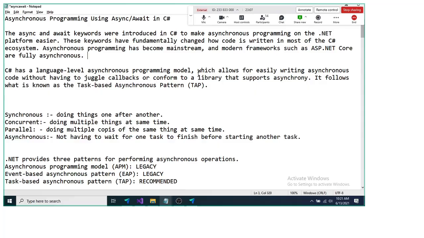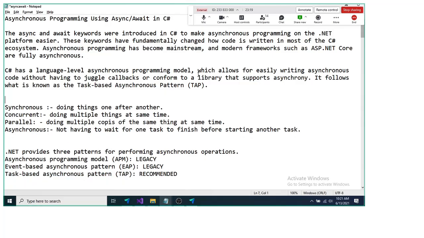The popular mechanism we have for asynchronous programming is the task-based asynchronous pattern. We use the task-based asynchronous pattern to write asynchronous code, or do asynchronous programming using async and await. Before going into asynchronous programming, we should have some knowledge of a few things.